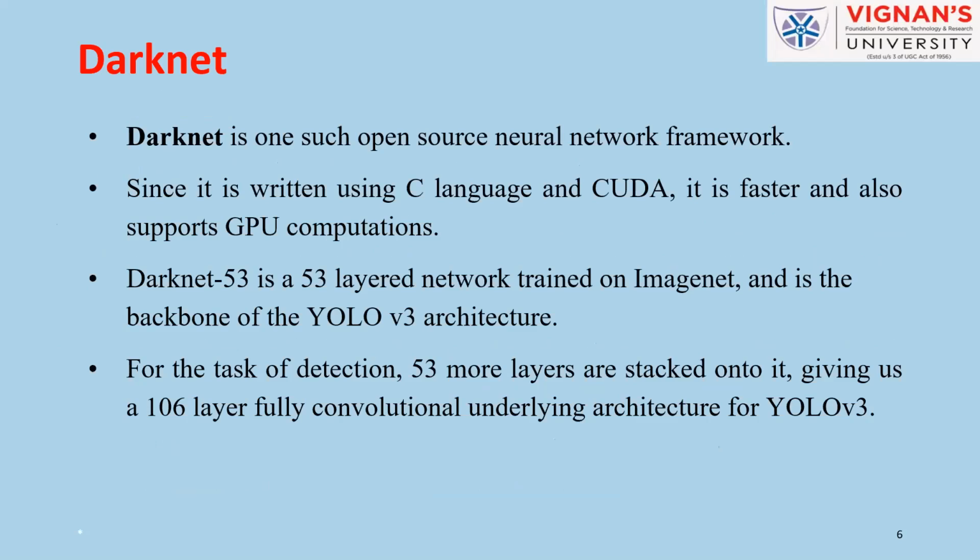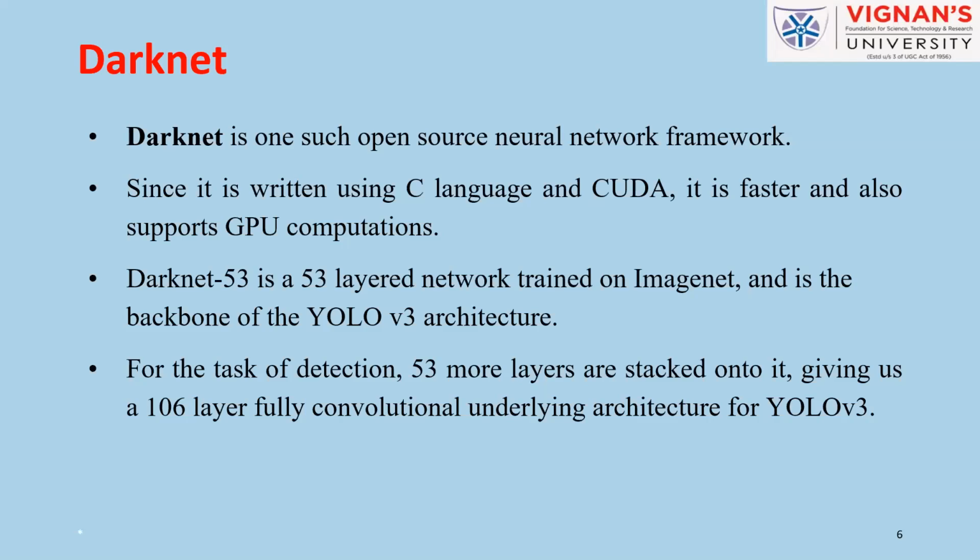These names may sound informal. YOLO stands for You Only Look Once, and Darknet is a network. They named it that way, and it is written in C and CUDA, and it supports GPU computations. Since it is written in C, it is much faster when compared to other networks. Darknet 53 is a 53-layer network.